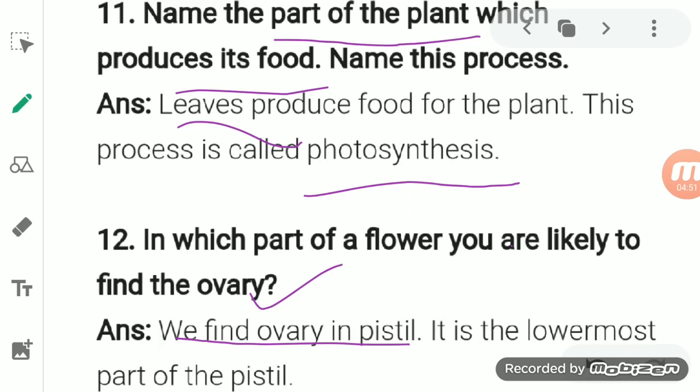So this ovary is a part of the female part of the flower, known as pistil. We find the ovary in the pistil, and it is the lowermost part of the pistil, the swollen base of the female part of the pistil, known as the ovary.